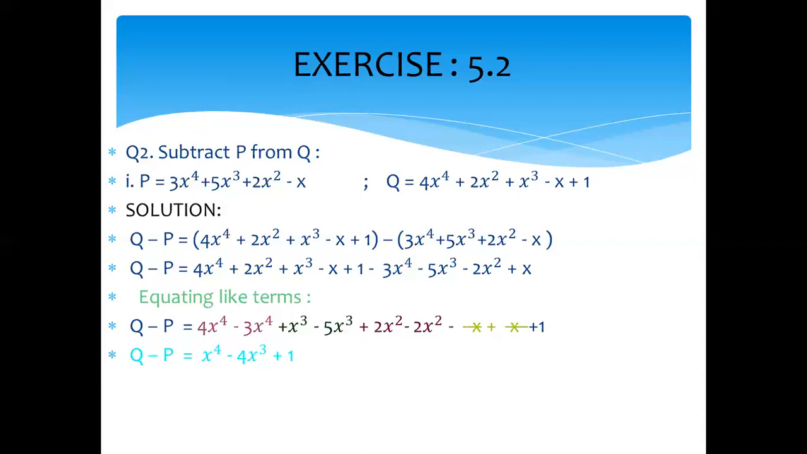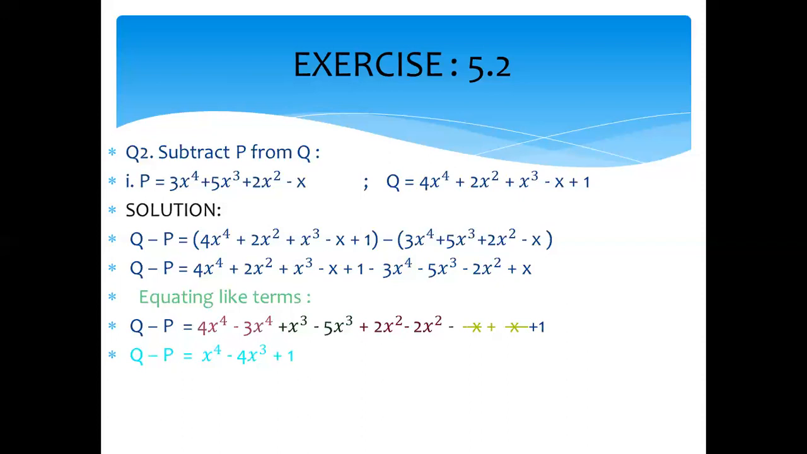Now plus 4 and minus 3. Again we have one positive, one negative. We subtract the terms and we use the sign of the greater number, plus x4. x cube minus 5x cube. One is positive, other is negative again. So we subtract the numbers and we use the sign of the greater number, which is 5. Minus 4x cube. 2x square and 2x square, they both are same. So 2 minus 2 will become 0. We cancel them. Minus x plus x, again 0. No need to write it. Only plus 1 is left. So Q minus P becomes x4 minus 4x cube plus 1.